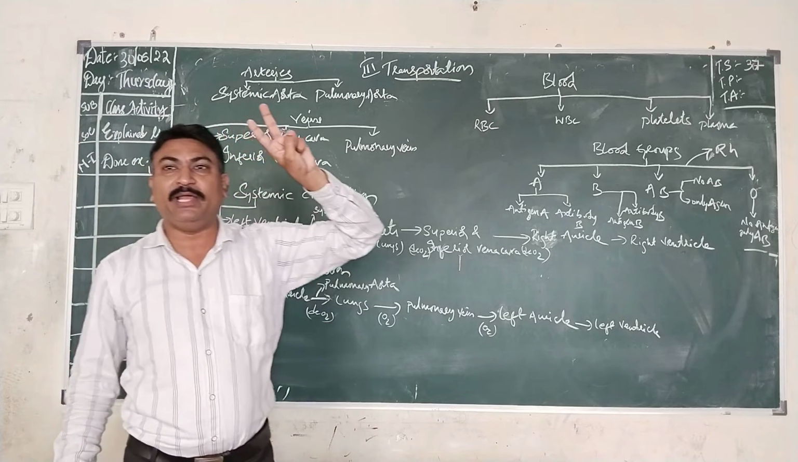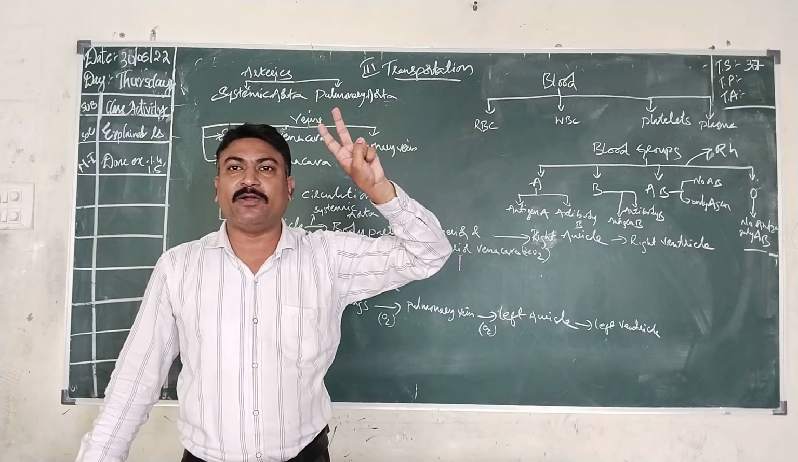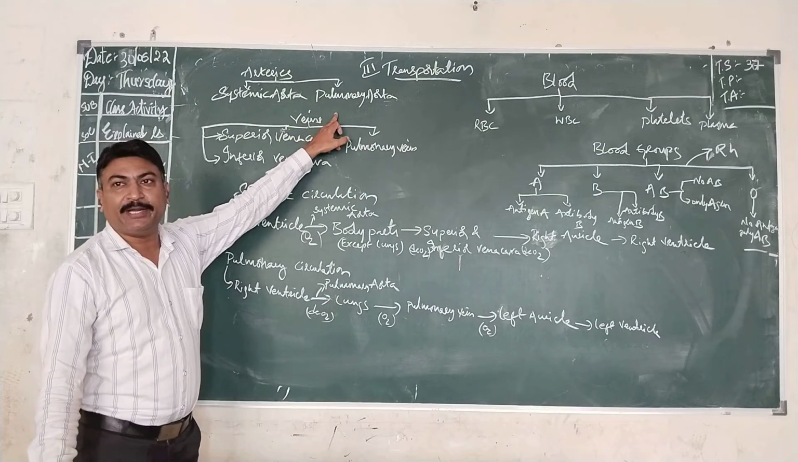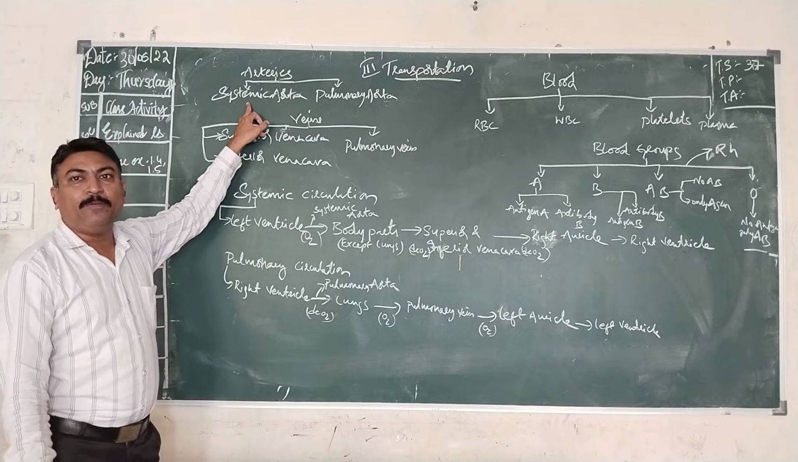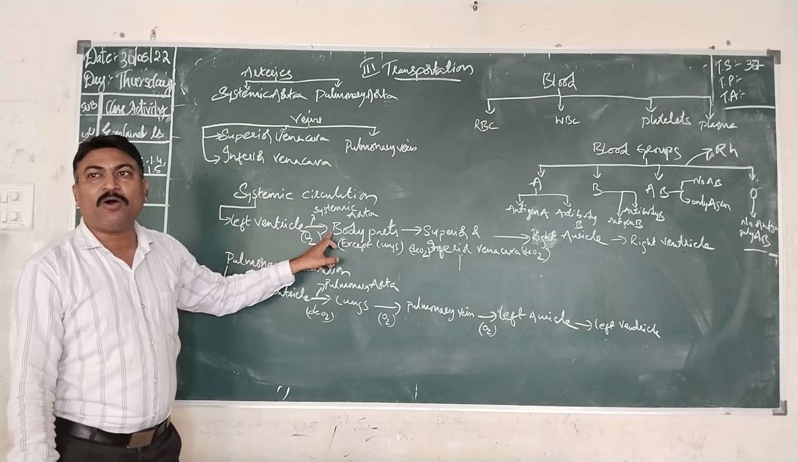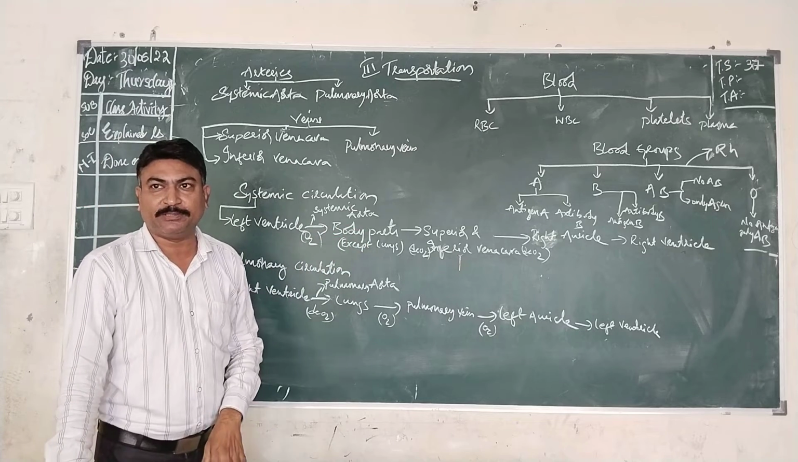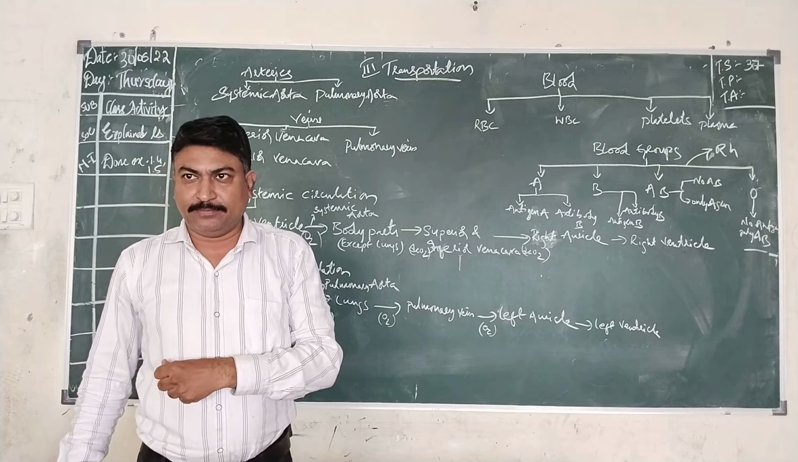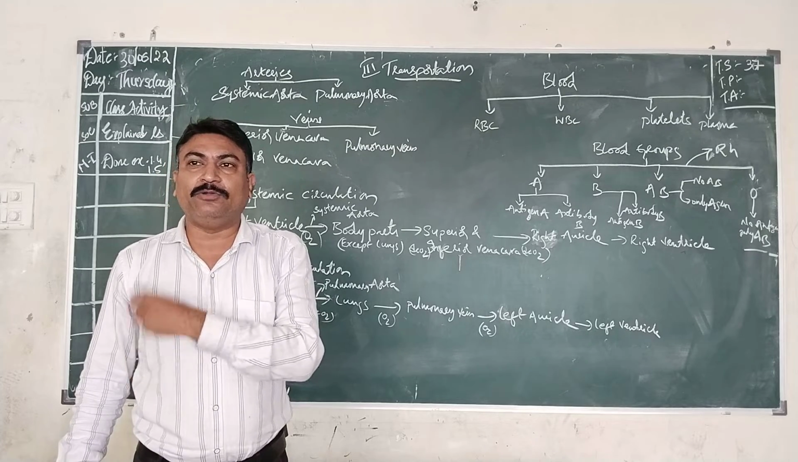Mainly two blood vessels will arise. The bigger arteries are called aorta, A-O-R-T-A: systemic aorta and pulmonary aorta. Systemic aorta will arise from the left ventricle and it will be supplying oxygenated blood to all the body parts. Whereas pulmonary aorta will be arising from the right ventricle and it will be carrying the blood to the lungs.